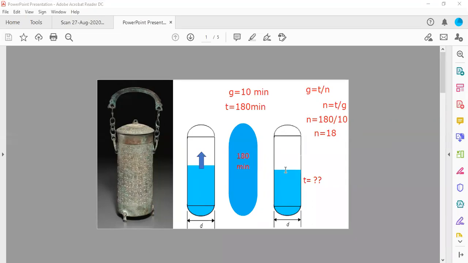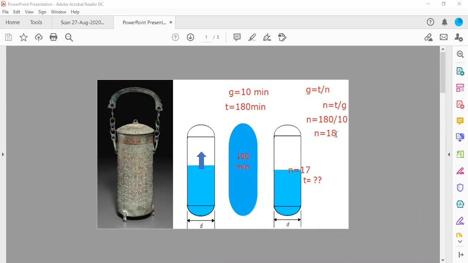Just one generation before, because multiplying by 2 will completely fill the vessel, since it is a geometrical progression. So to fill this vessel half, the number of generations will be n is equal to 17, right? To fill this complete cylindrical vessel, it will take 18 generations. Bacteria need to divide 18 times.